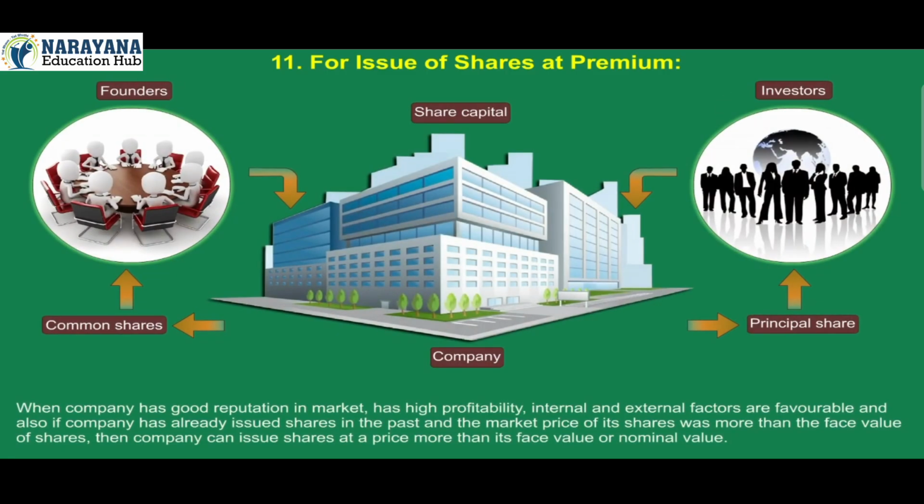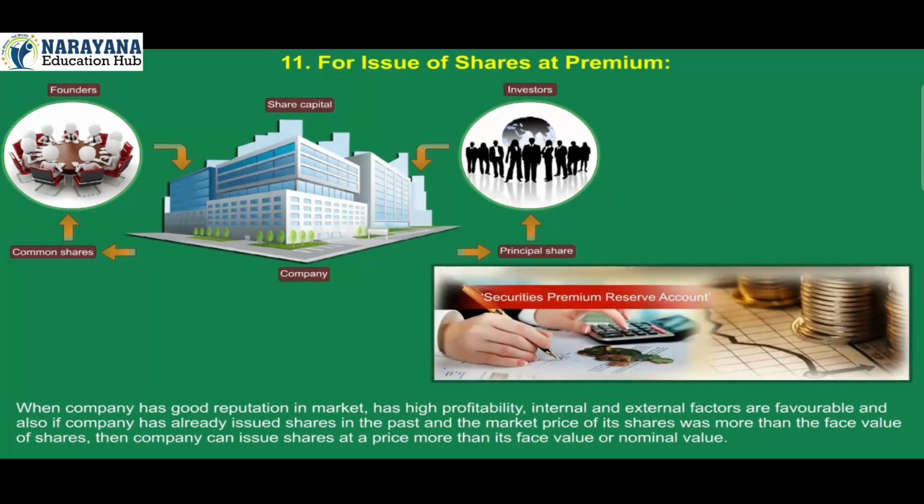For issue of shares at premium. When company has good reputation in market, has high profitability, internal and external factors are favorable, and also if company has already issued share in the past and the market price of its shares was more than the face value of shares, then company can issue shares at a price more than its face value or nominal value.